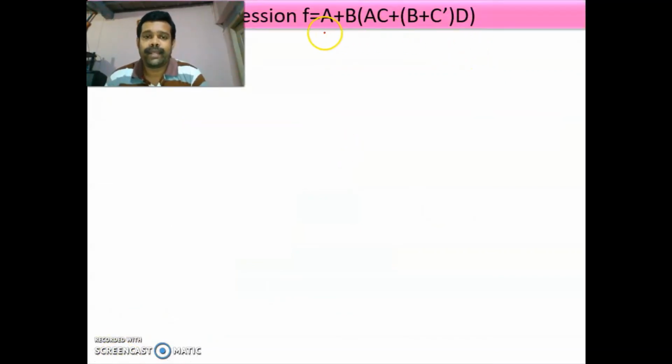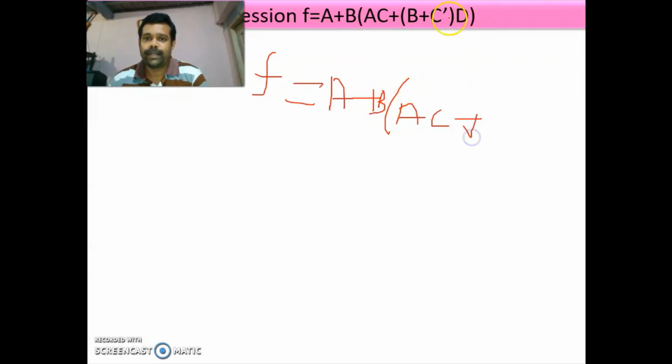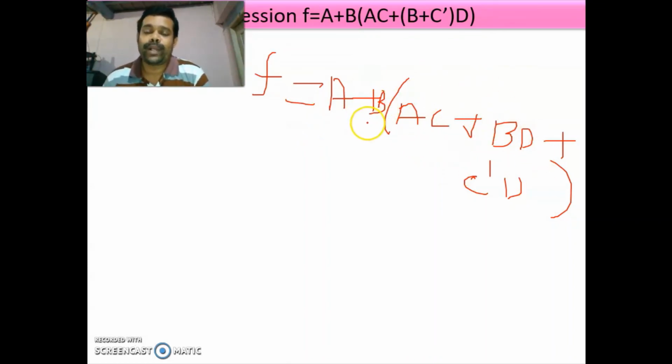So next we are having a problem. F is equal to (A plus B) into (A C plus B plus C bar) into D. So first what you have to do, you can take A plus B into A C plus you multiply this, so B D plus C bar D. After that, you multiply this with this B. So while writing, you write the literals in order.